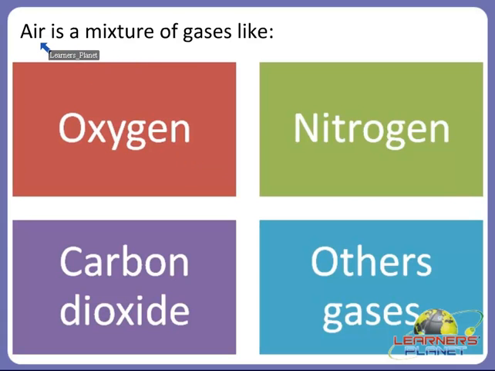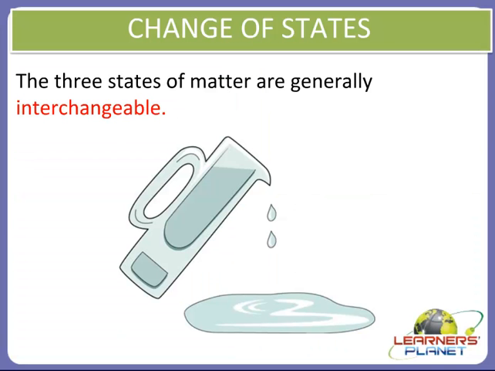So air is a mixture of gases like oxygen, nitrogen, carbon dioxide and other gases. Right? Always remember that air is a mixture of all such gases. So children, I hope you are clear with the third state of matter, that is gases. And now we will move on to the next topic, that is change of states. That is change of states of matter.